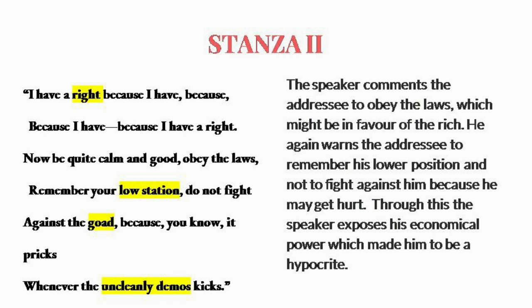Goad again here is something which is used to control the sheep. So here the people are referred to as sheep, whereas the powerful people are referred to as shepherds, who might beat the people from humble background with a goad if they try to resist the power structure that is existing in the society. So this is the metaphorical imagery that the poet tries to bring out in this stanza.